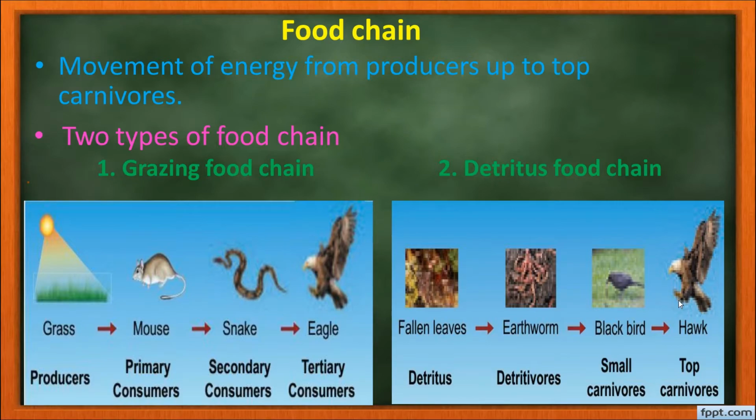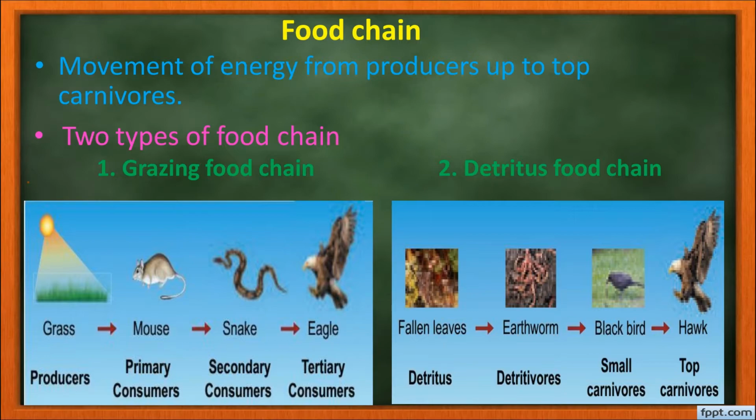There are two types of food chain. The first is called the grazing food chain. The grazing food chain starts from the grass. Grass, the producer, is eaten by the herbivores, the primary consumers, here the mouse, and the mouse is eaten by the snake, and the snake is eaten by the eagle. So the snake is the secondary consumer and the eagle is a tertiary consumer, and this is the grazing food chain.